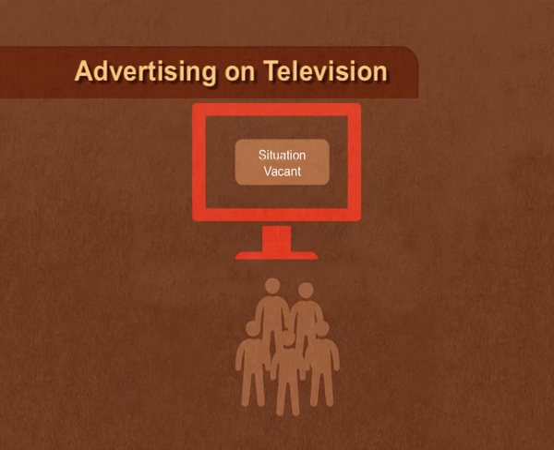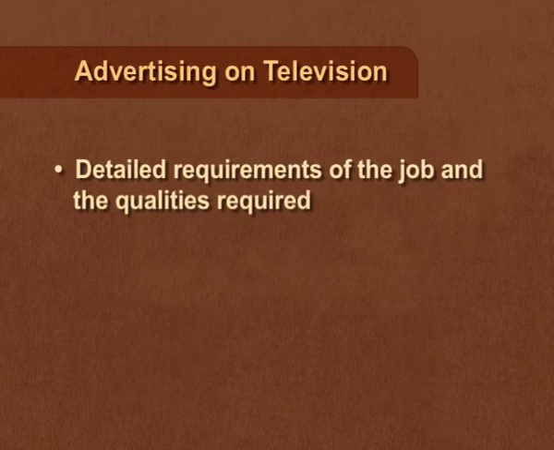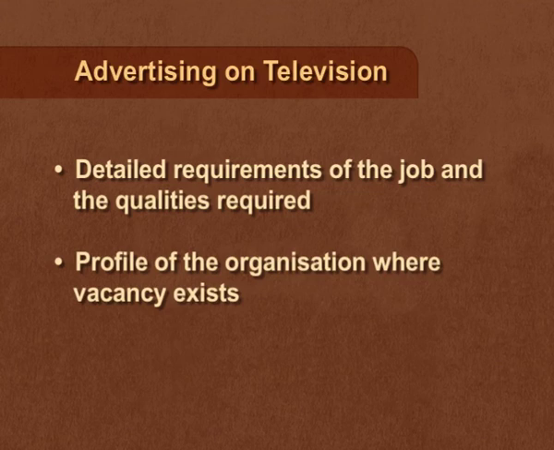Next is advertisement on television. You have seen the advertisement on television about situation vacant. Under this type of source of recruitment, details of the job of the organization are advertised or telecasted on the television, and the profile of the organization and the vacancy which exists in the organization, all the details, are there on the television screen, and the prospective job applicants can see that advertisement and they can apply for the jobs in the organization.